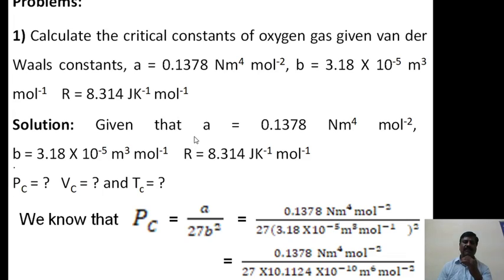Simply substitute the values of A and B in this equation and we can get the Pc value. Therefore, A is 0.1378 Newton meter to the power of 4 per mole square, divided by 27 into the B value, 3.18 into 10 raised to minus 5 cubic meter per mole, whole square. Then after simplifying, we will get this value.